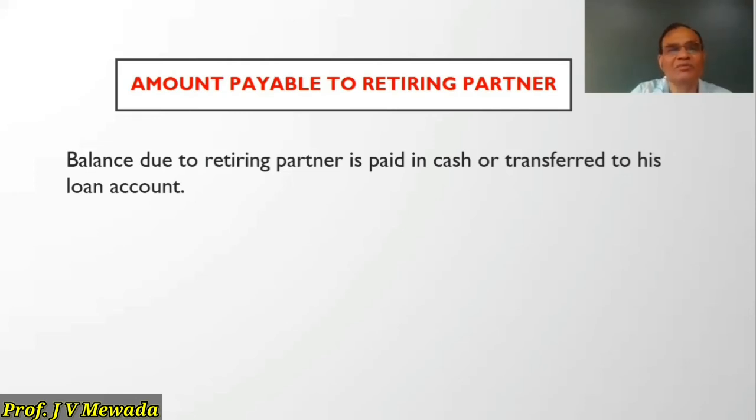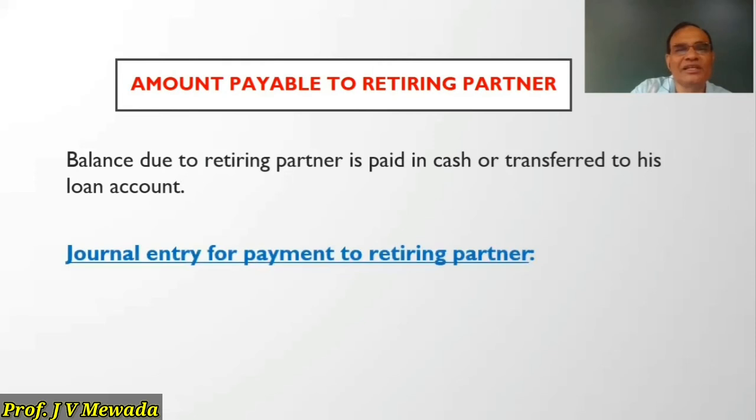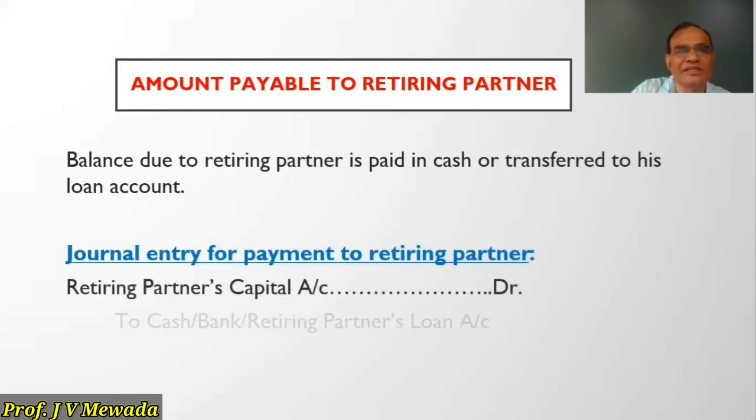And here, whatever amount is due to the retiring partner, if it is transferred to the loan account, then that loan account is going to appear in the new balance sheet. Okay. So these are the accounting treatments which are required in case of retirement of partner. And journal entry for this is retiring partner's capital to cash, bank or retired partner's loan account, as I told.